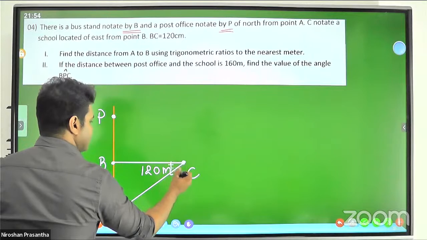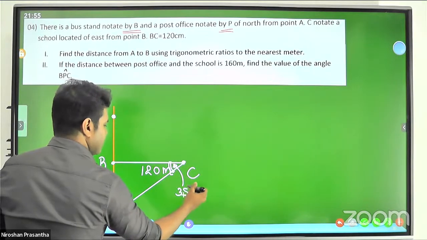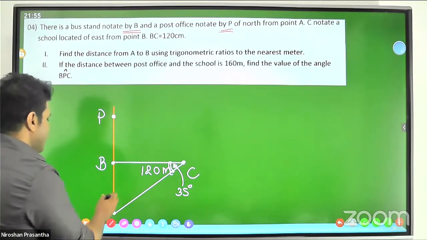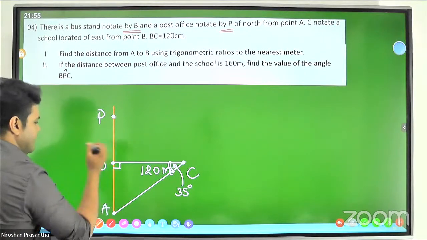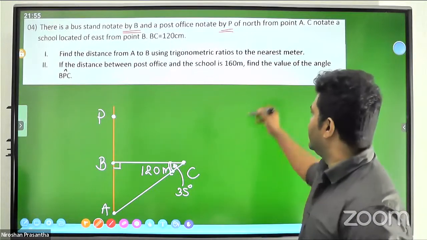This is given as 35 degrees. Okay, now we can find this A to B distance, because this is a right angle triangle. Using trigonometry you can find it.